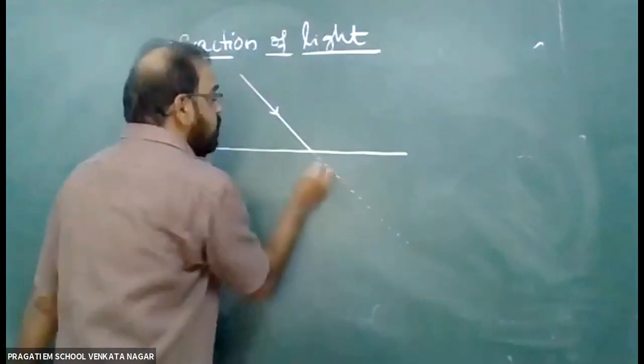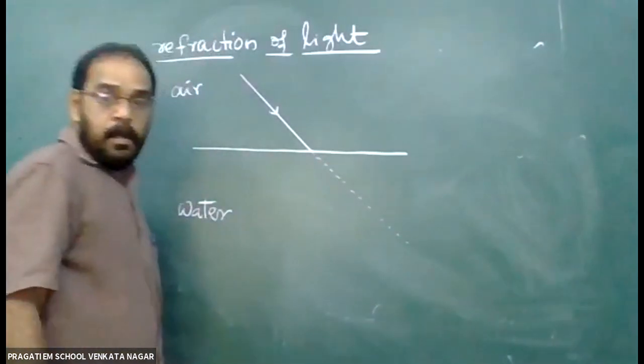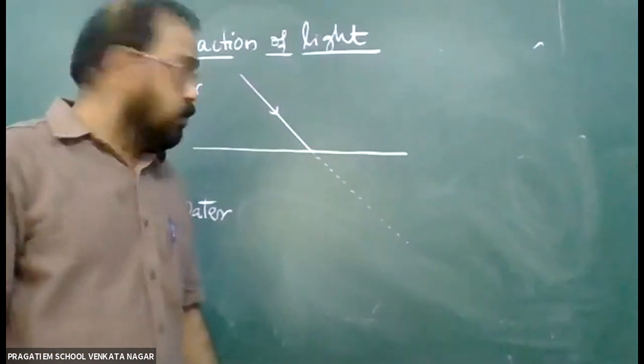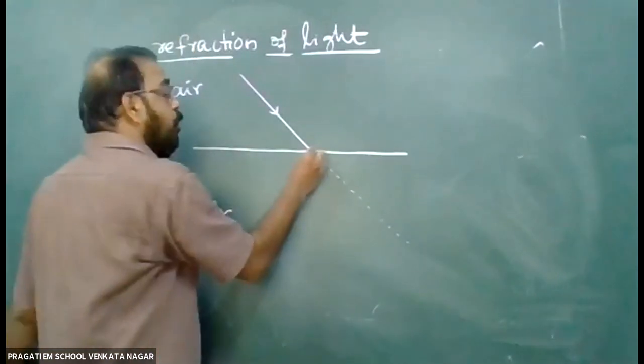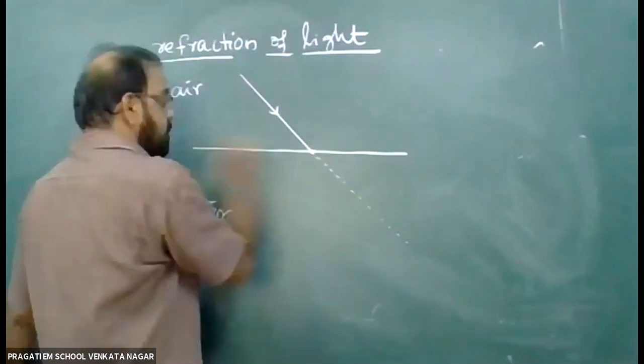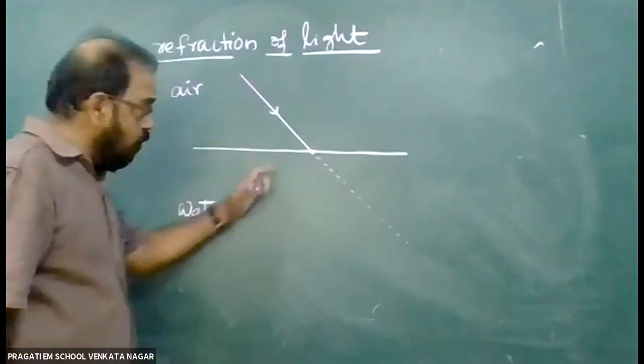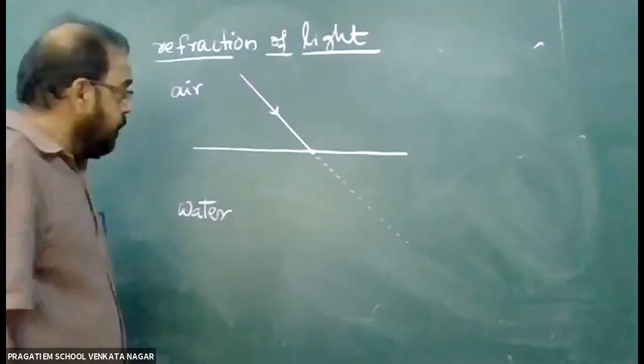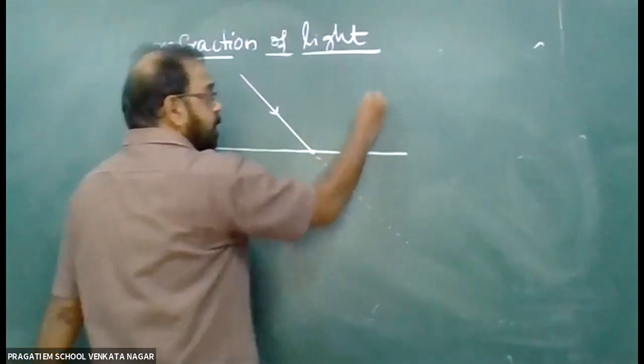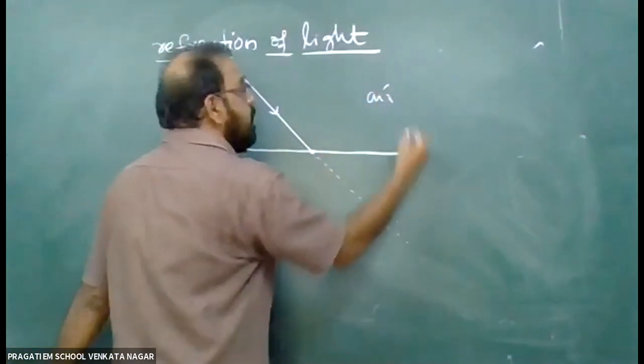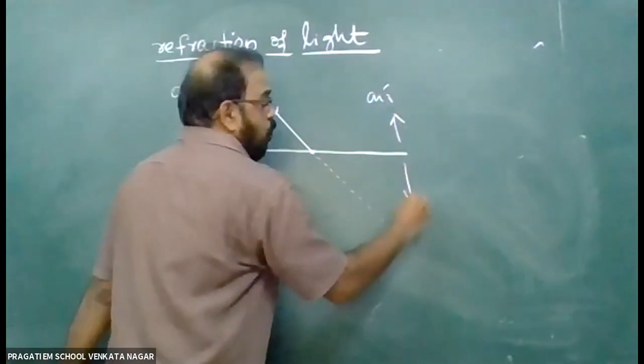If it is going straight, but actually what is found at this point of separation, this line indicates the surface of water or the point of separation. So above this one is air and below this is water.